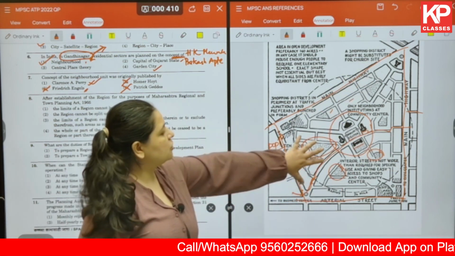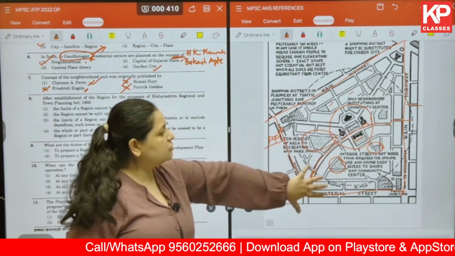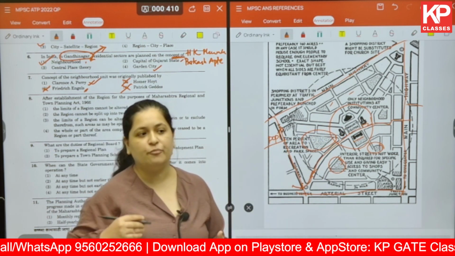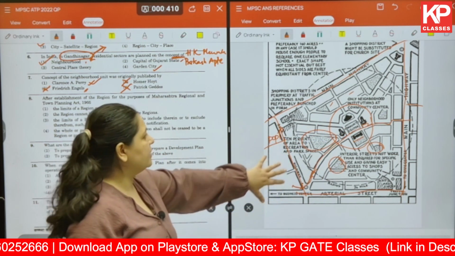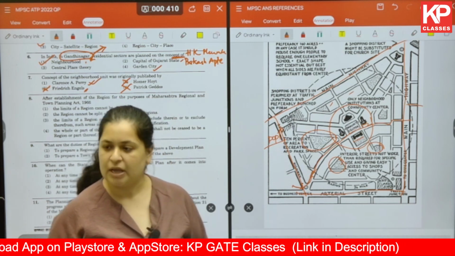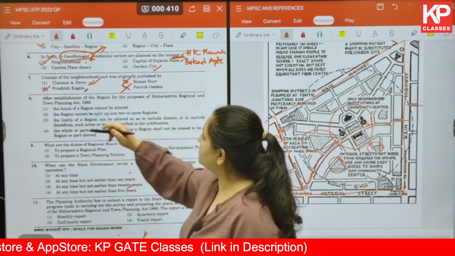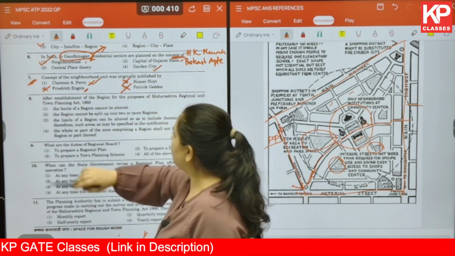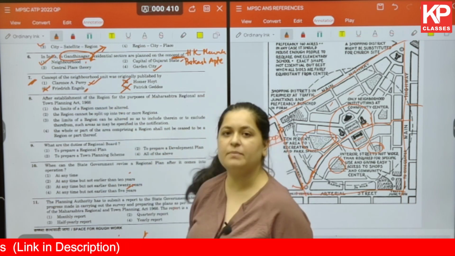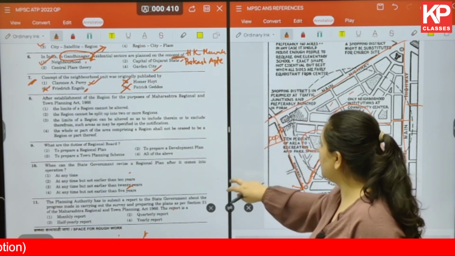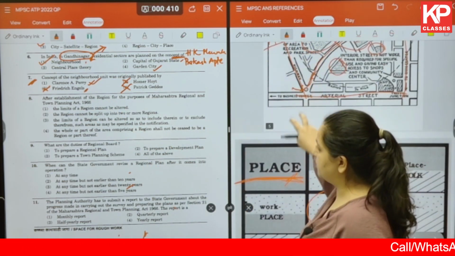So this was to ensure safety of the people and to ensure that there is enough pedestrian movement and cycle movement in this particular neighborhood. So that is with respect to your question 7. Neighborhood concept given by Clarence Perry. Okay, moving on to the next question.